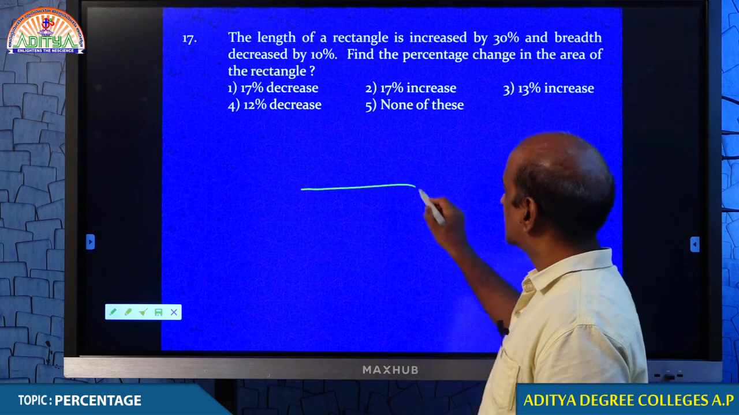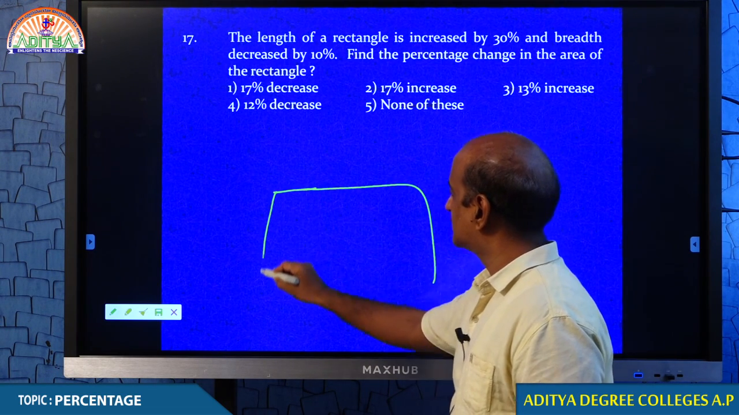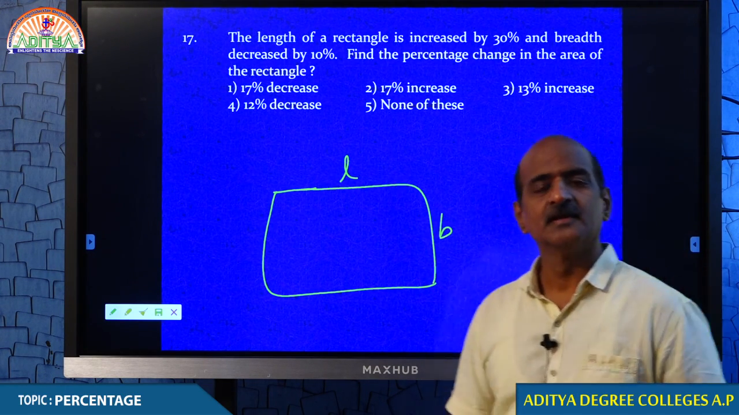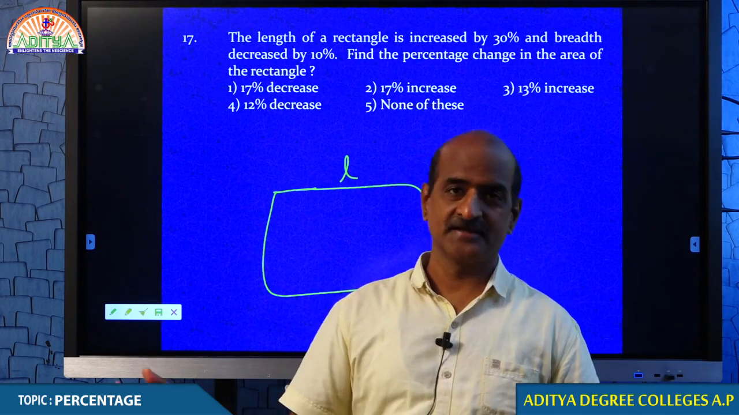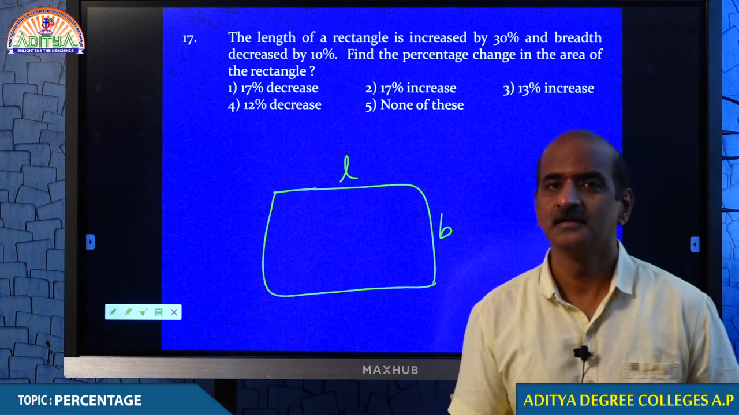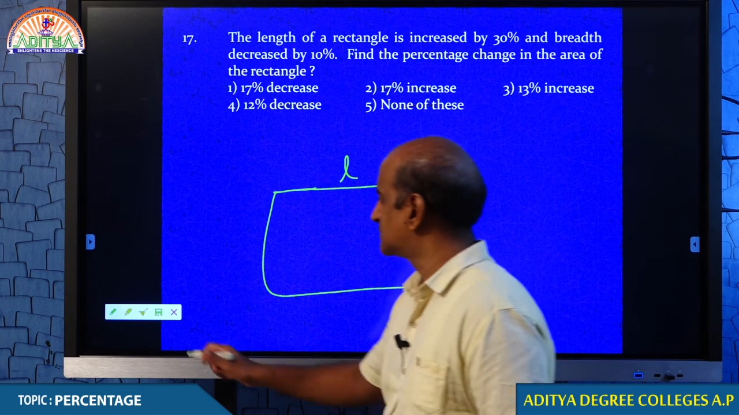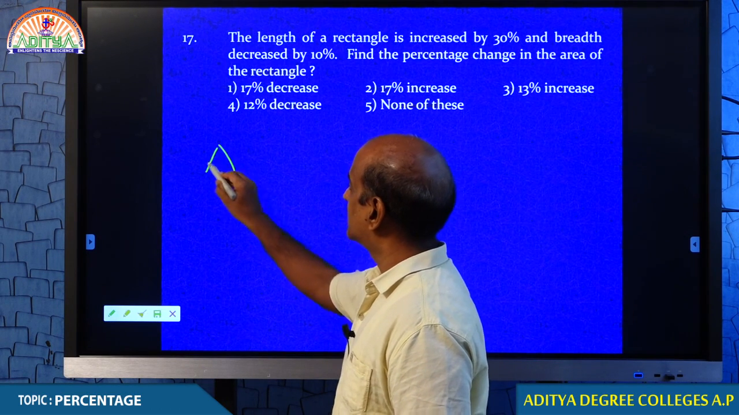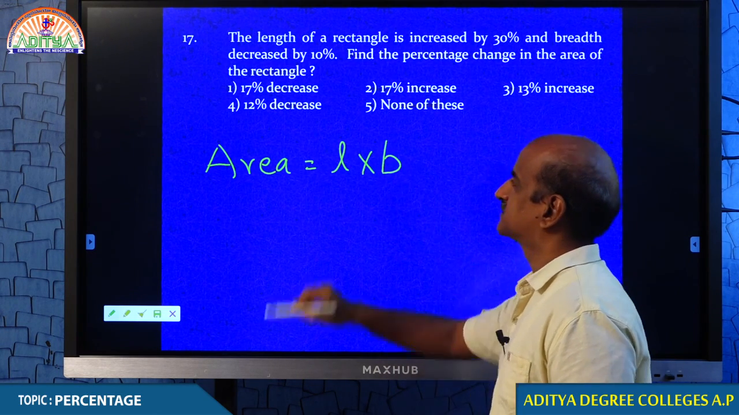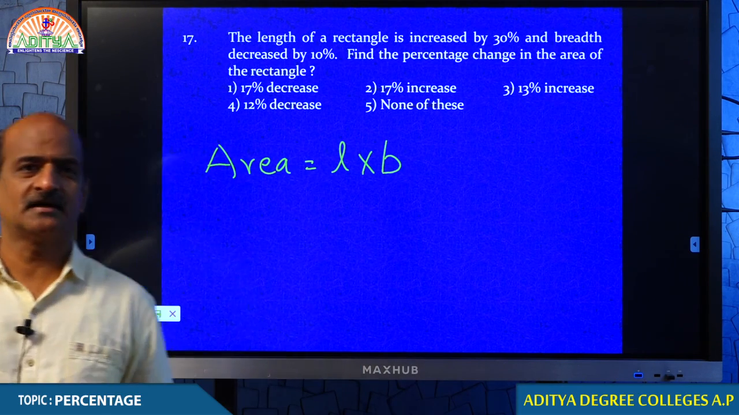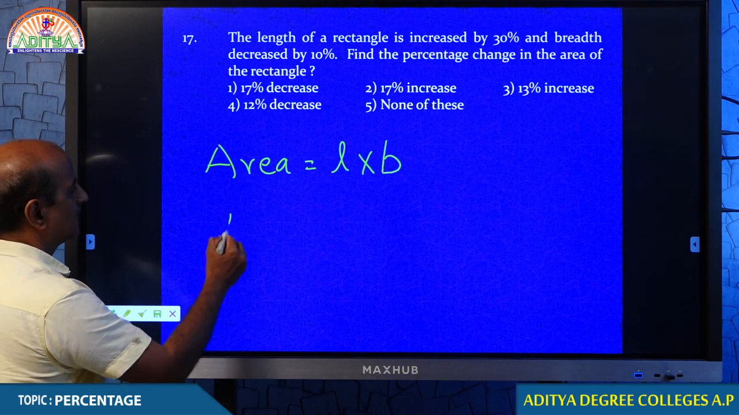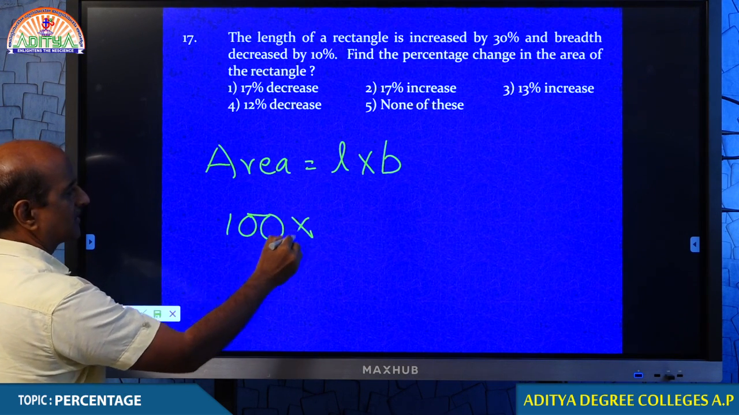You know students, the area of a rectangle depends on length as well as breadth. If there is any change in length, area changes. If there is any change in breadth, area changes. Area depends on length as well as breadth, isn't it? Therefore, area of rectangle is given by the formula length into breadth. Tell me how many changes have happened in this case? Length increases and breadth decreases. Okay, let the original area be 100.